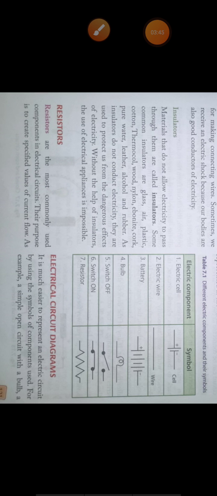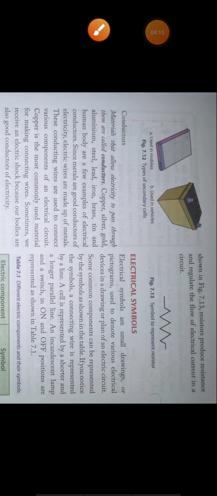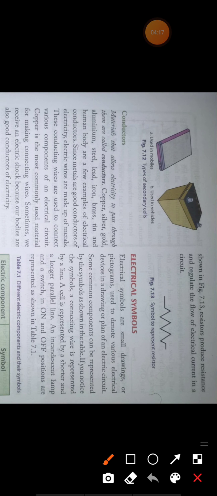Now, what are resistors? Resist means to oppose. So resistors are those components in an electrical circuit which oppose the flow of current. And this is the symbol of a resistor, this sawtooth-like symbol. Okay, this symbol is the symbol of resistors.